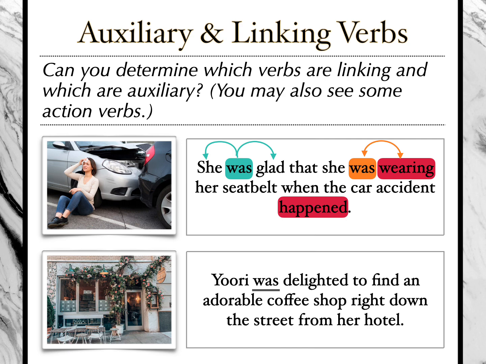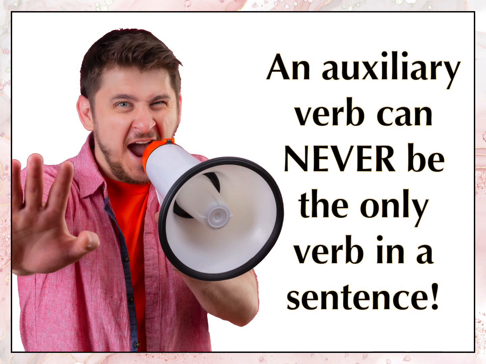So the only verb we have to worry about in this sentence is was, which means single verb, so it cannot be an auxiliary verb. But we can also look at what it's doing. It is connecting or linking Yuri and delighted, so it's a linking verb. Remember, an auxiliary verb can never be the only verb in a sentence. I keep repeating that. It's like it's important or something.